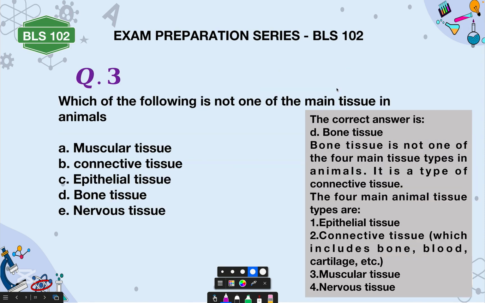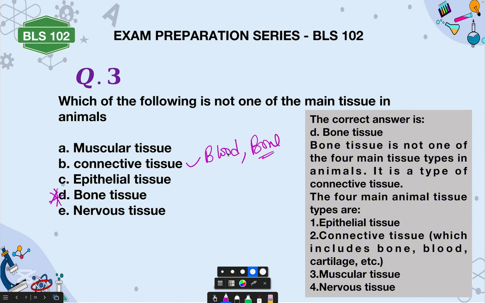All right. And the next one, which of the following is not one of the main tissues in the animal? Now, we have muscular tissues, we have connective tissues, we have epithelial tissues, we have bone tissues, then we have nervous tissue. Now, bone tissue is not one of the tissue. Are you getting it? The four main types of tissues are muscular tissue, connective tissue, epithelial tissues, and then nervous tissue. Bone is under connective tissue. Under connective tissue, that's where you have blood. That's where you have bone and cartilages.